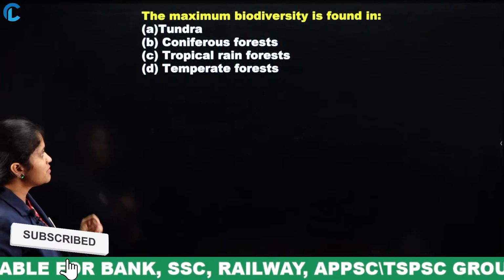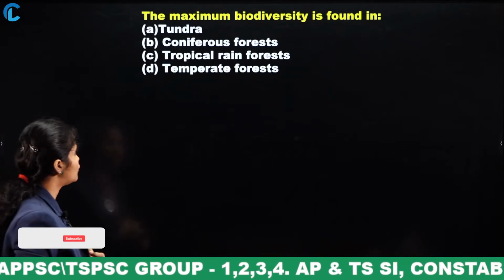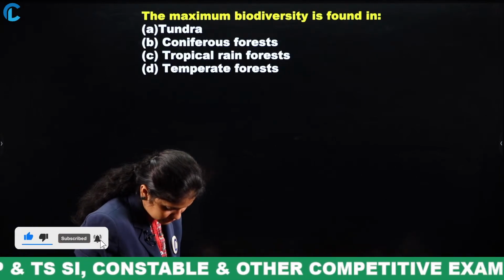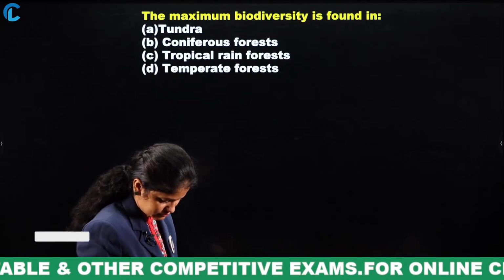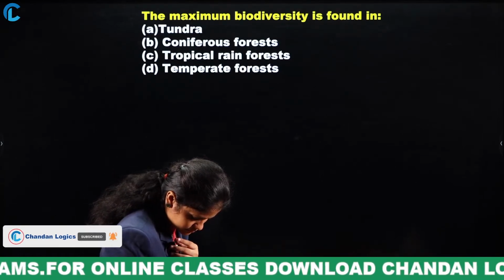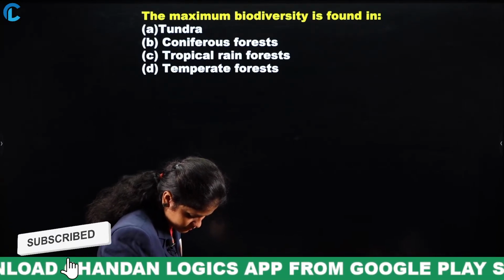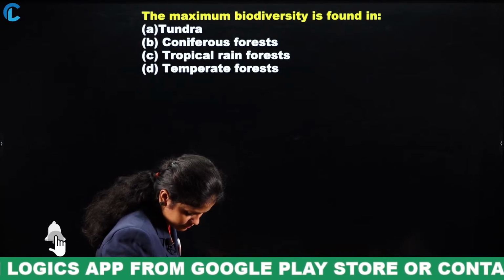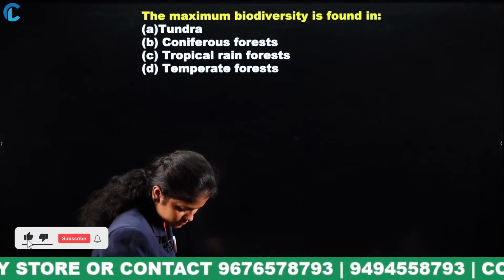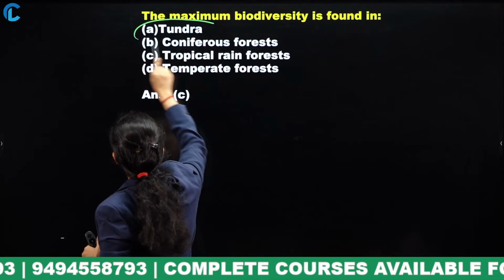Next, the maximum biodiversity is found in tundra, coniferous forest, tropical rainforest or temperate forest. Yes, the maximum biodiversity is especially found in the Tundra region.